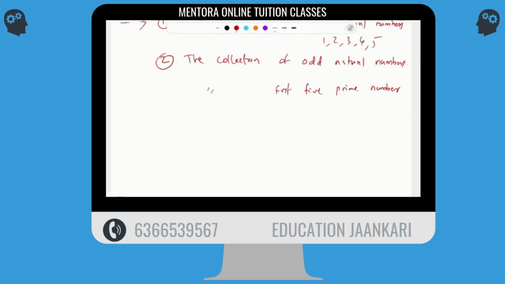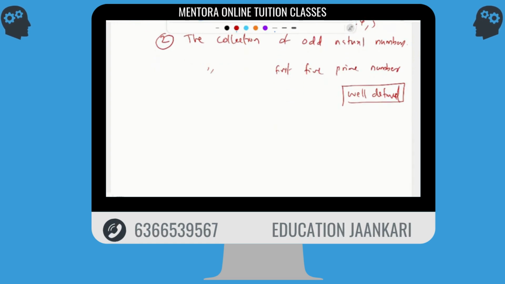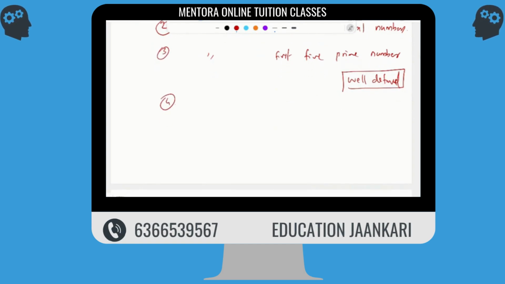These examples I have written here are well defined. What do you mean by well defined? If I'm asking a question to anybody, they are saying the same answer. Okay. So now one more example I will give. This is the fourth one. The collection of beautiful flowers.